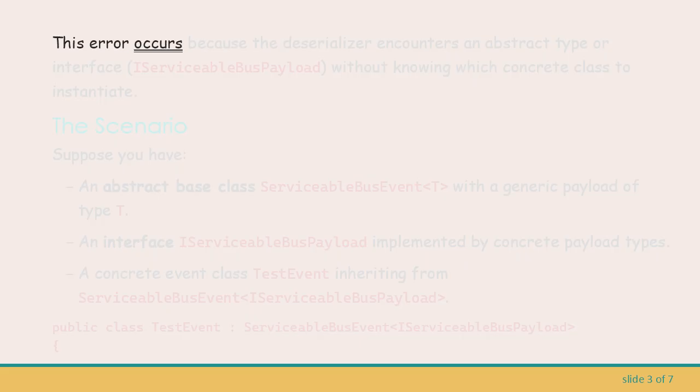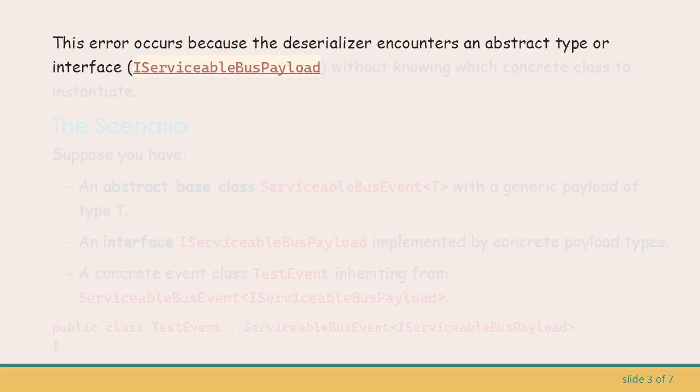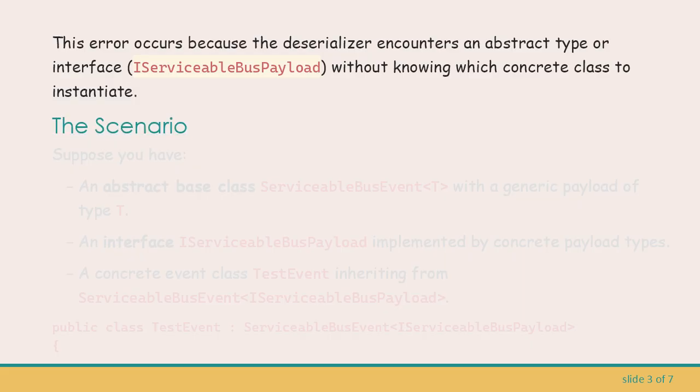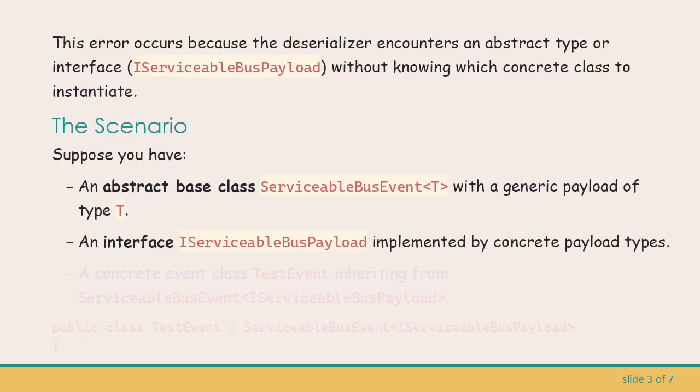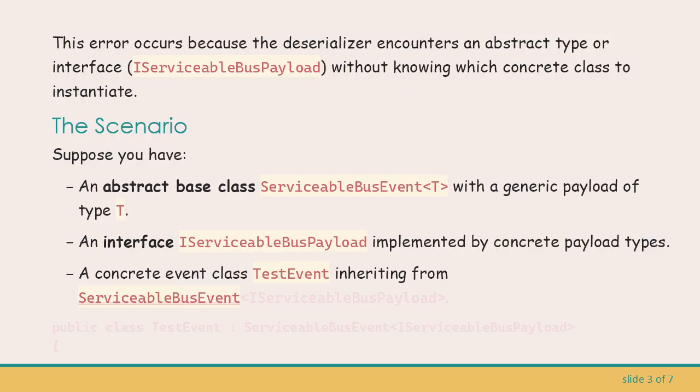This error occurs because the deserializer encounters an abstract type or interface, IServiceableBusPayload, without knowing which concrete class to instantiate. The scenario: suppose you have an abstract base class ServiceableBusEvent<T> with a generic payload of type T, an interface IServiceableBusPayload implemented by concrete payload types, and a concrete event class TestEvent inheriting from ServiceableBusEvent<IServiceableBusPayload>.